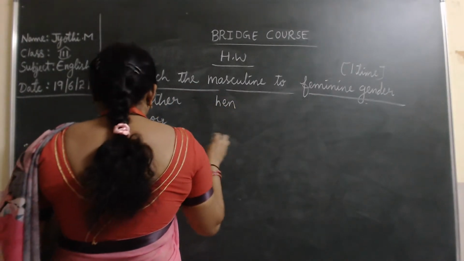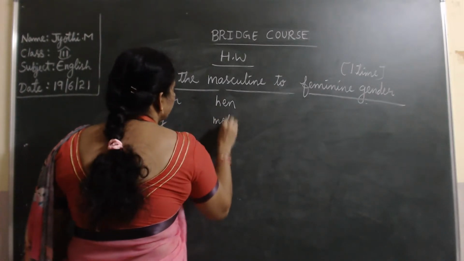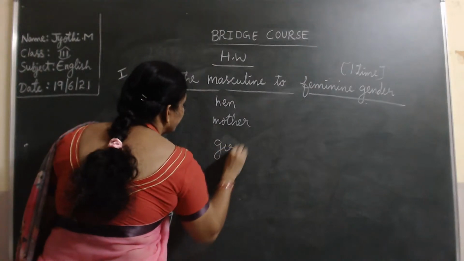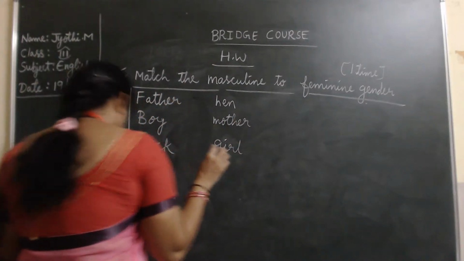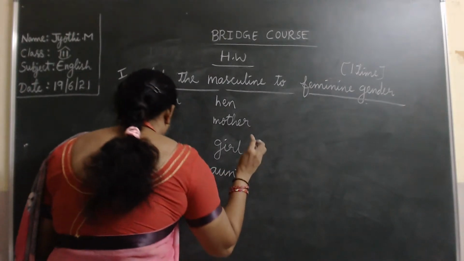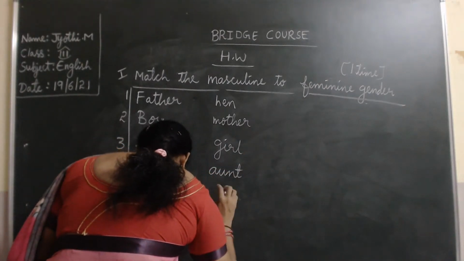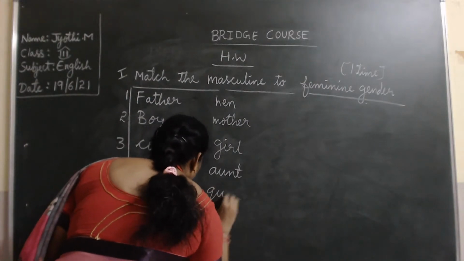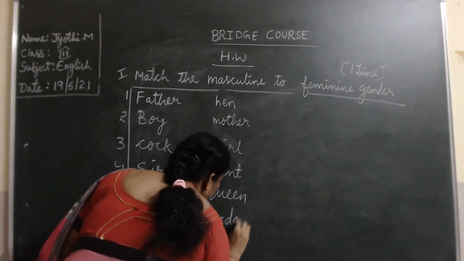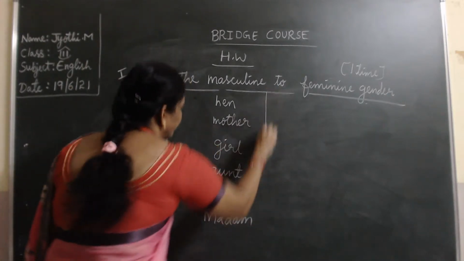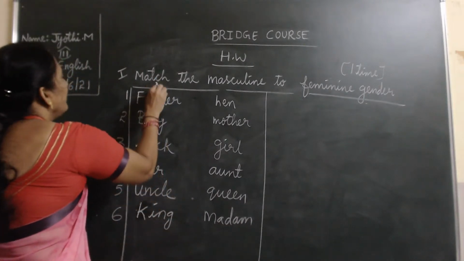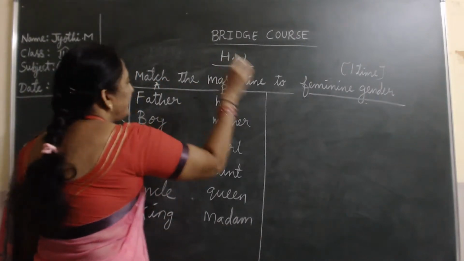Hen, mother, girl, aunt, queen. See, this will be the A part and this will be the B part.